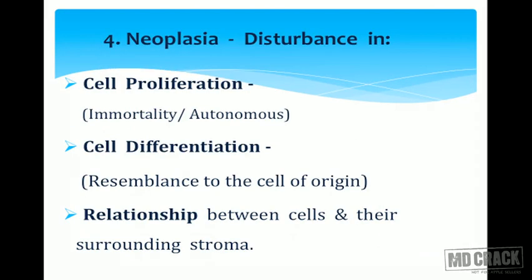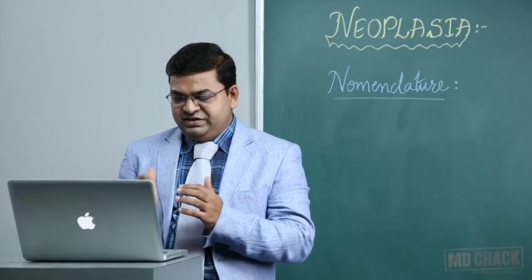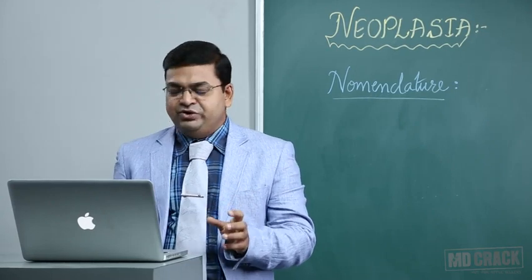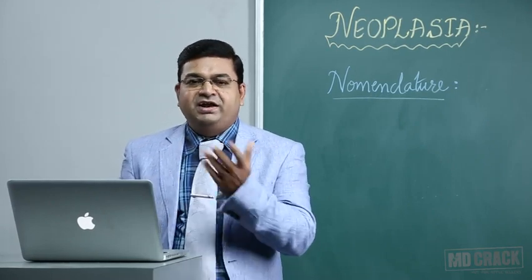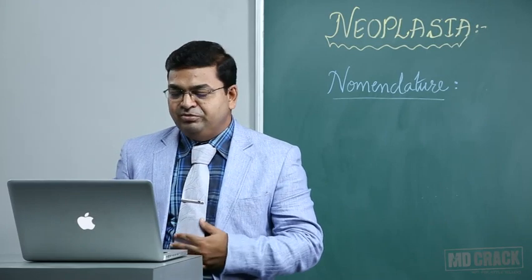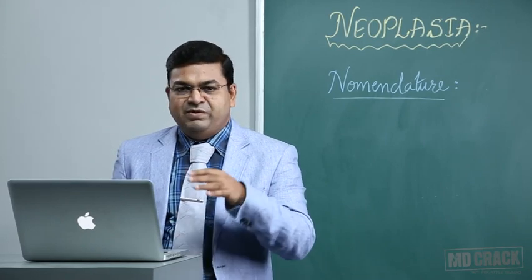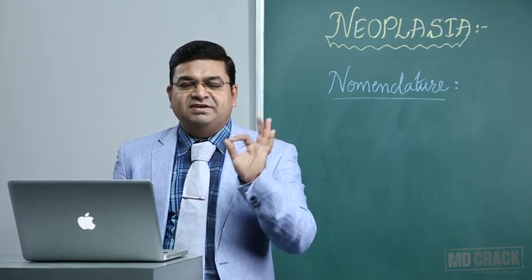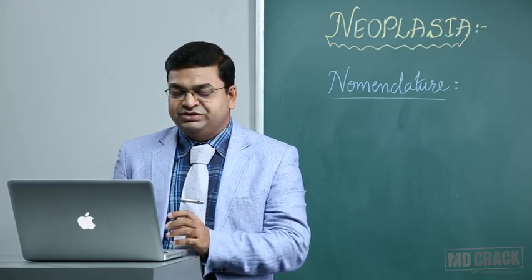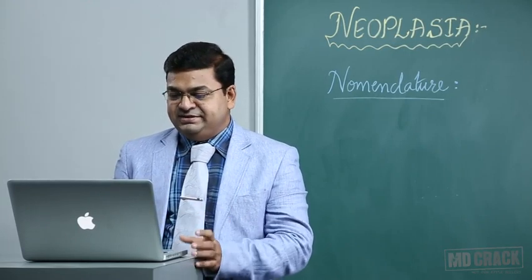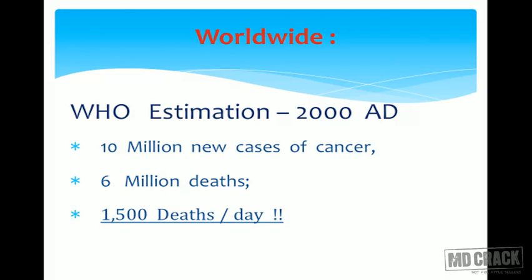You can also define neoplasia like this: it is a disturbance in cell proliferation, a disturbance in cell differentiation, and a disturbance in the relation between the cells and their surrounding stroma. These definitions may appear quite complicated to you at this point, but at the end of learning the neoplasia chapter, you will come to know all these aspects. Especially when you learn about the molecular basis of neoplasia, you can understand and digest all these definitions easily. Why do we have to study tumors?